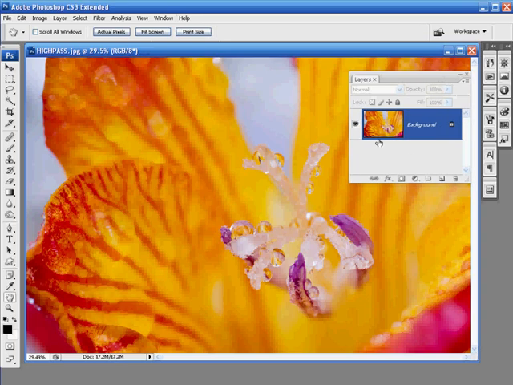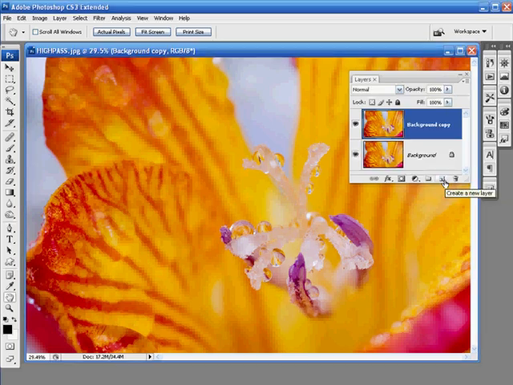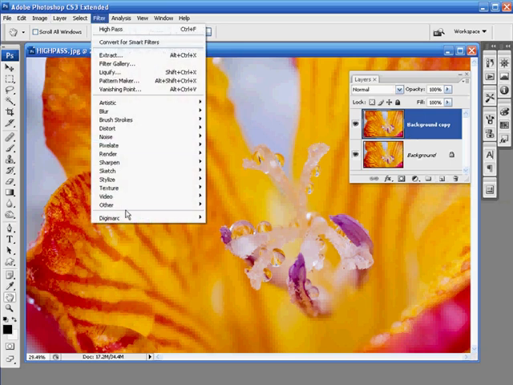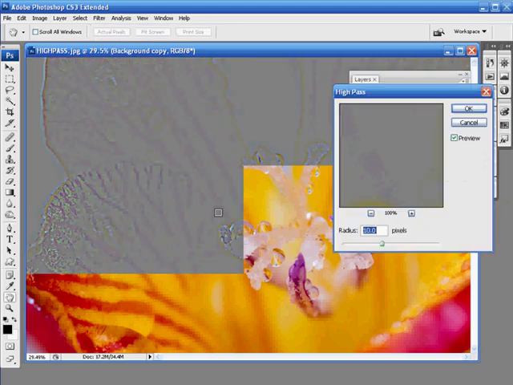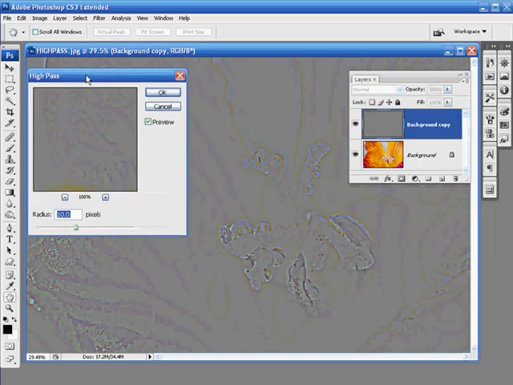You can do this by pressing Ctrl and J on the keyboard, or just drag the whole layer over the Create a New Layer icon. There we go, and you'll have either background copy or layer 1 with the same content, depending on which method you take. Okay, what we're going to do now, we're going to go to Filter, Other, right down at the bottom of the list, Other, and choose High Pass from the list. Click on that and something odd will happen to your picture. You get this strange grey effect, which looks pretty ugly, but don't worry about it, that's exactly what we need.